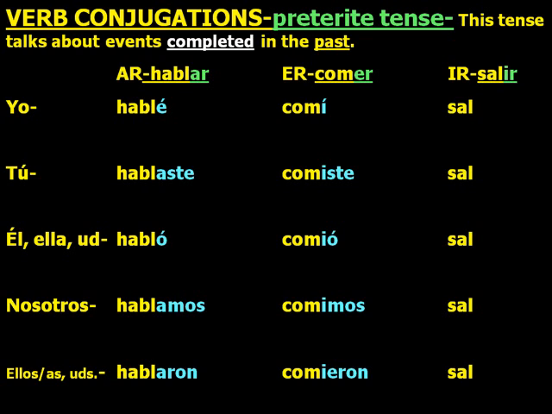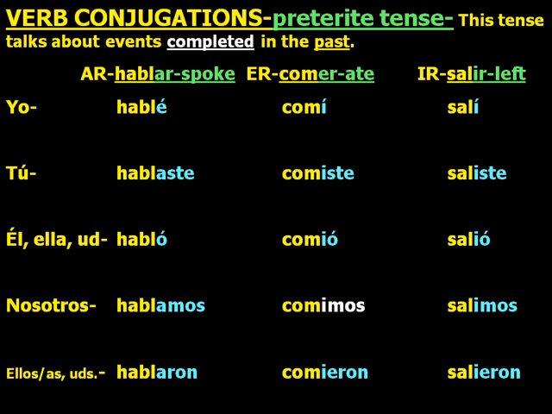Next, for ER verbs, the endings are í, with an accent over the I, iste, ió, with an accent over the O, imos, and ieron. I ate, you ate, he, she, you formal ate, we ate, and they ate. Note the nosotros form ends in imos. And last, for IR verbs, the endings are exactly the same as for ER verbs: í, iste, ió, imos, ieron.